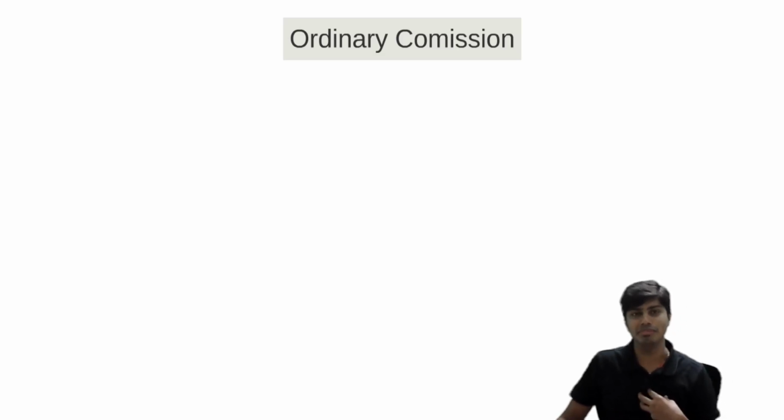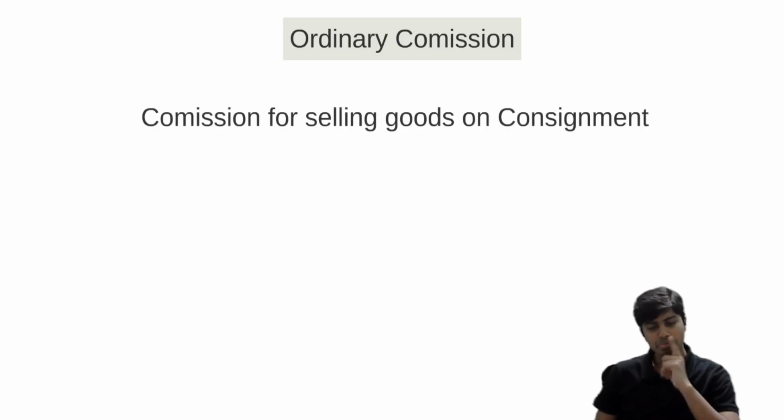So to motivate me, the consignor might say, okay, I give you 10%. So if I sell it for 120, I get 12 rupees commission. If I sell it at 150, I'll get 15 rupees commission. If I sell it at 200, I'll get 20 rupees commission. That's a good enough motivation. So keeping this as the basis, ordinary commission can be computed.